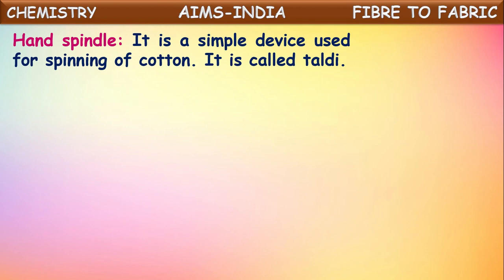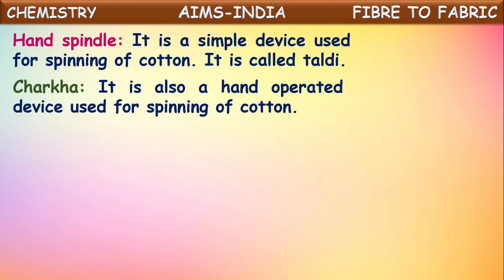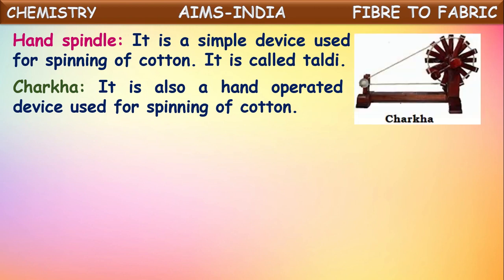It is called taklī. One more instrument used for spinning cotton to make yarn is the charkha. It is also a hand-operated device used for spinning of cotton. By using this charkha, they spin cotton fiber to make yarn.